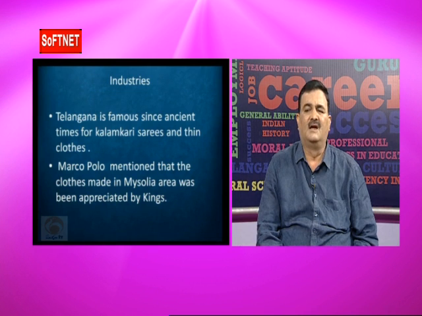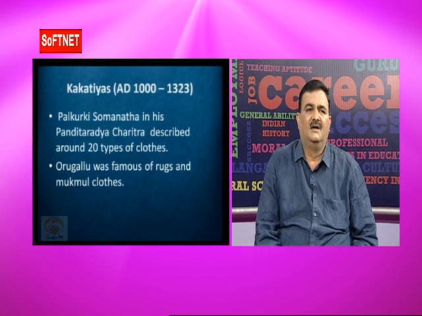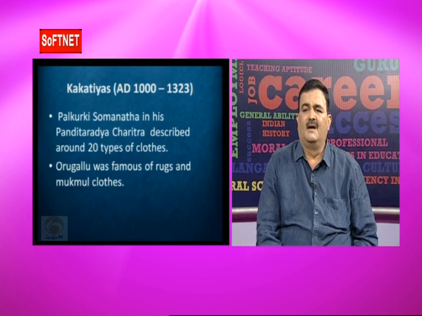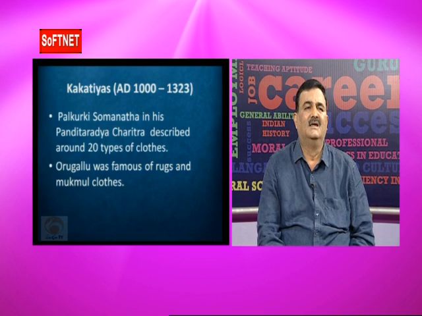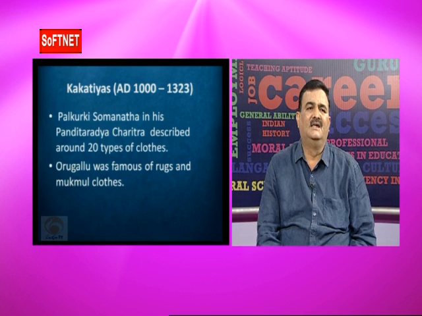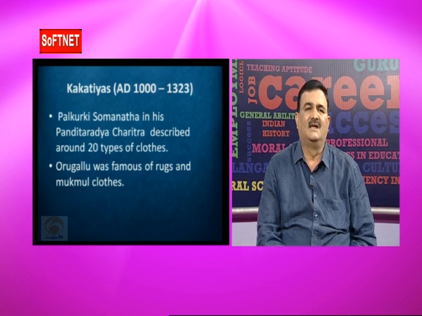And Palkurki Somanada was one of the poets at the time of the Kakatiyas. In his literature he mentioned a number of cloths. In his book Pandita Raja Charitra, he described around 20 types of cloth.